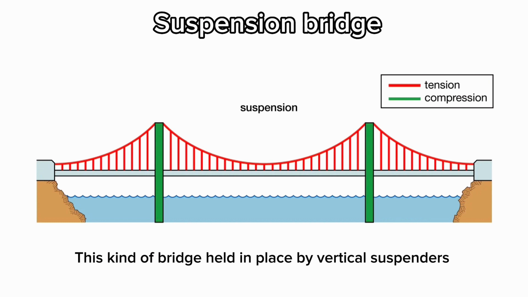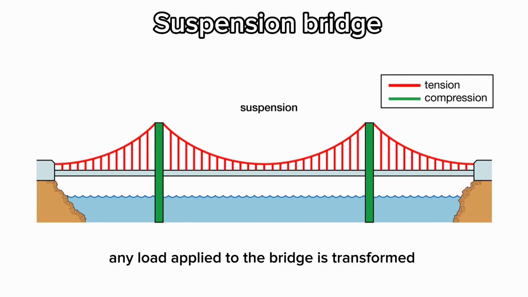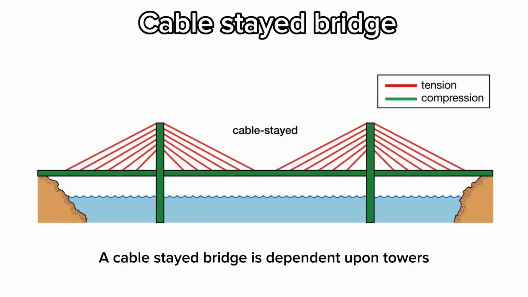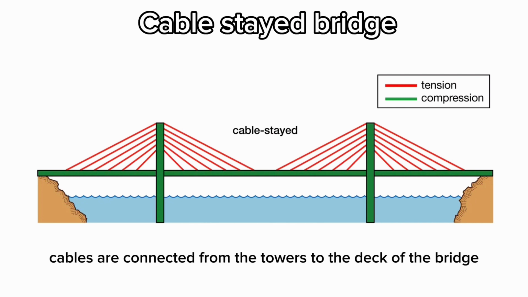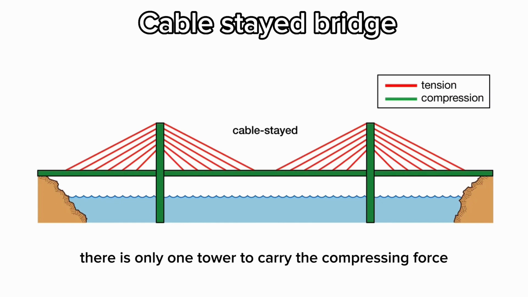The third design is the suspension bridge. This kind of bridge is held in place by vertical suspenders which are supported by the cables connecting between 2 towers. Any load applied to the bridge is transformed into tension across the suspension cables. And another design is called the cable stay bridge. A cable stay bridge is dependent upon towers. Cables are connected from the towers to the deck of the bridge. While tension is constantly acting on the cables, there is only one tower to carry the compression force. It is not possible to build a cable stay bridge or suspension bridge for the same reason as the cantilever bridge, since we cannot use piers that connect the bridge to the ground.